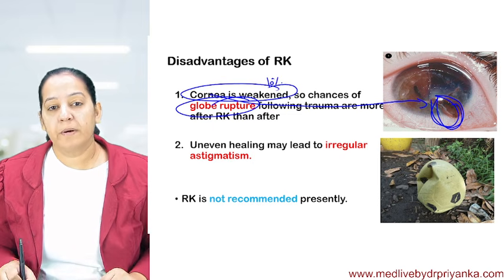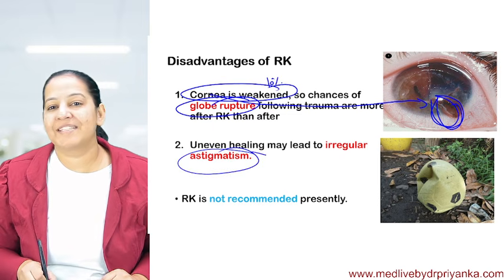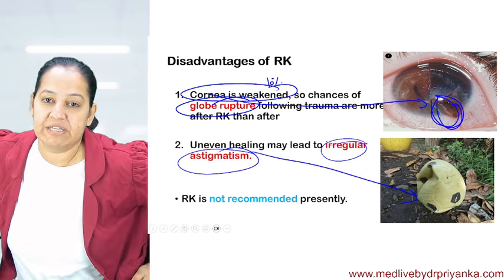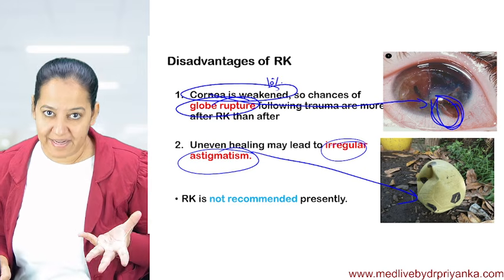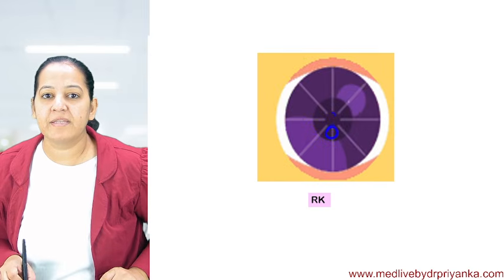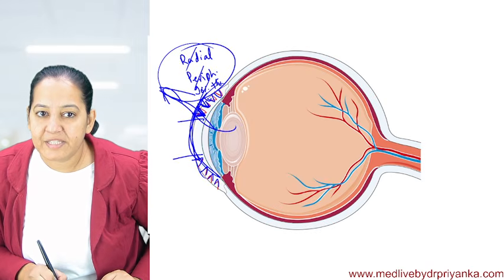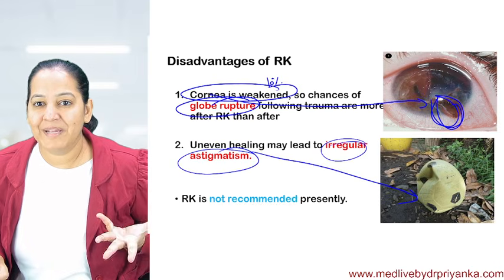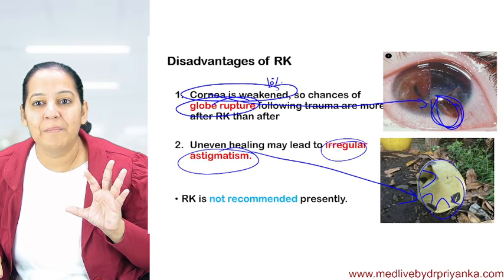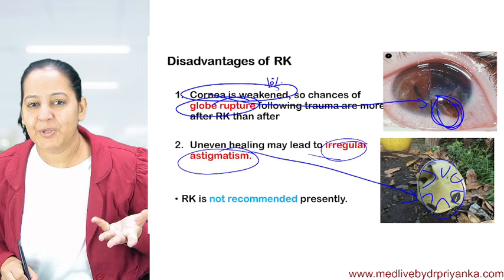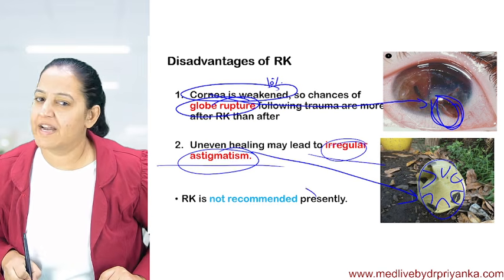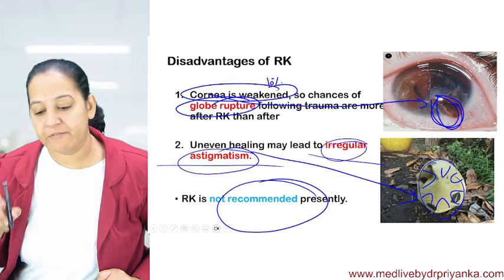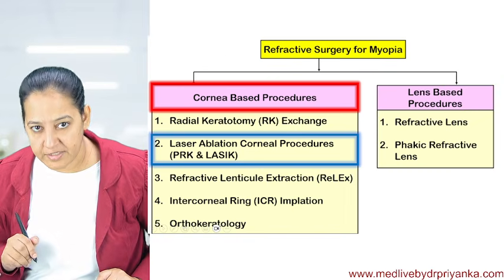Number 1. Number 2, yesterday I taught you astigmatism. What was astigmatism? Do you remember? Who attended my yesterday's session? Irregular astigmatism is a football with multiple dents. So if you are giving multiple cuts in the cornea, as I have shown you in this video, you can see multiple cuts in the cornea like this, like this, like this. Ultimately it will be a ball with multiple dents. So irregular astigmatism can happen in future. That's why this surgery is not recommended nowadays because we have many better options. It was the first surgery which was discovered. How many of you got it?